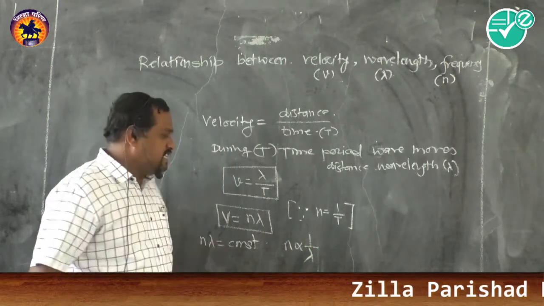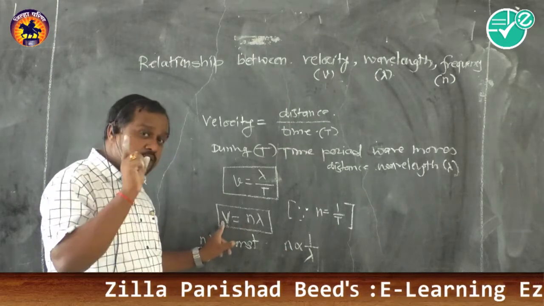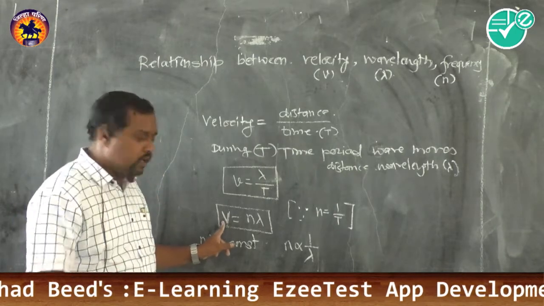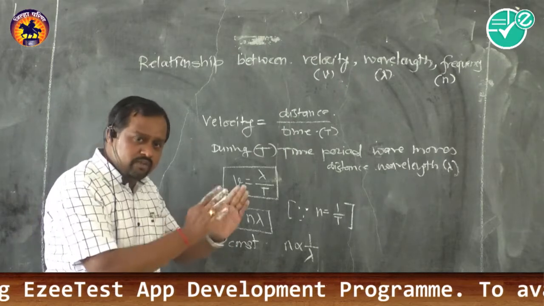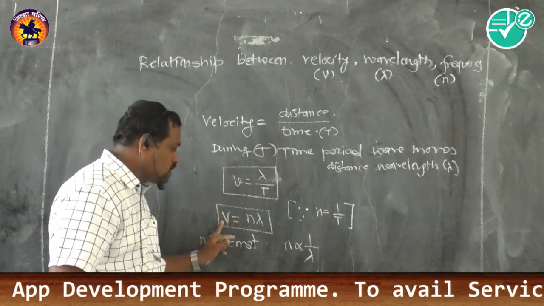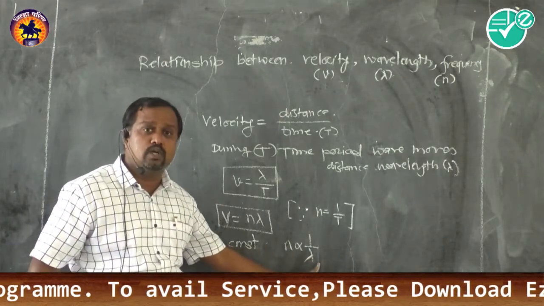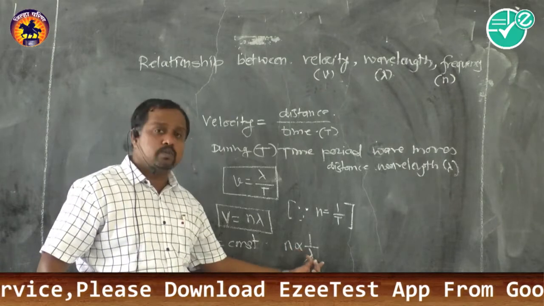Now we can easily consider the same medium, because in that medium velocity remains constant. If the medium changes, which we will study, velocity will change. But for the same medium, velocity is constant. That means this product is constant and n is inversely proportional to lambda. That means the frequency of a wave is inversely proportional to its wavelength.